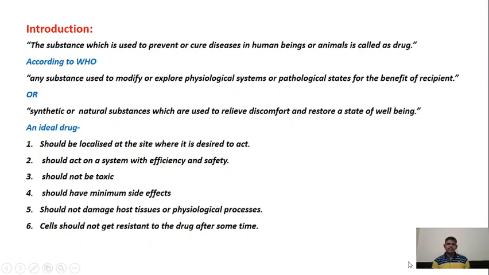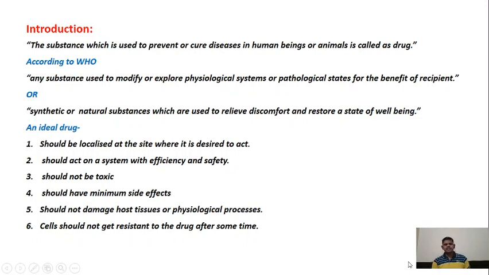If you are relieving your pain and it gets somewhere toxic to your body parts, then it shouldn't be a drug. You are not going to take that drug. Okay, so it should not be toxic. Then the fourth point is it should have minimum side effects.